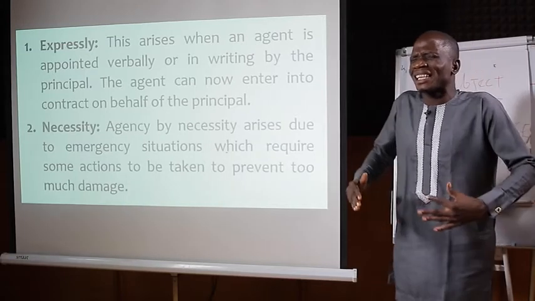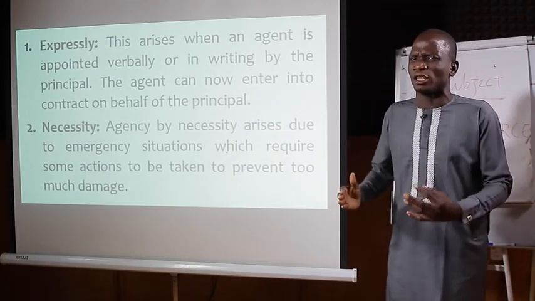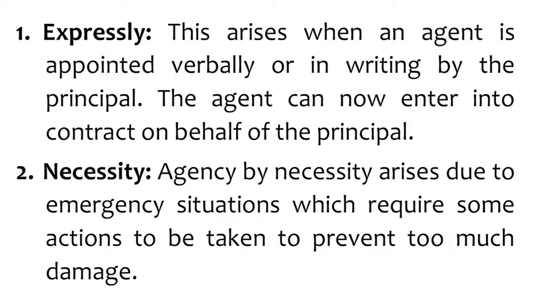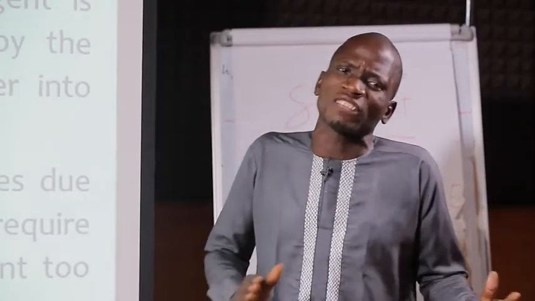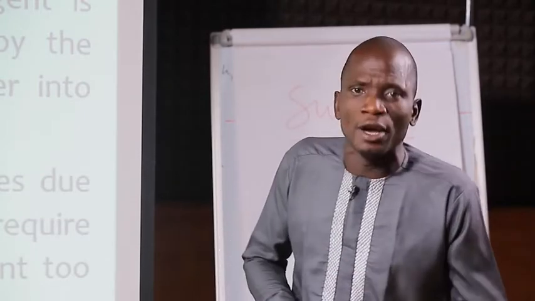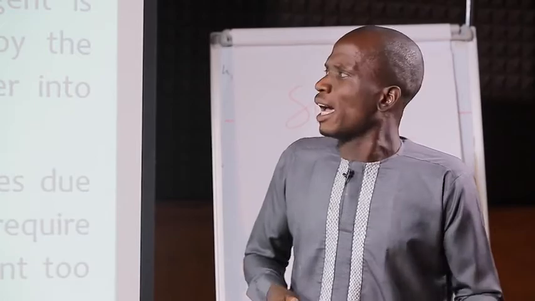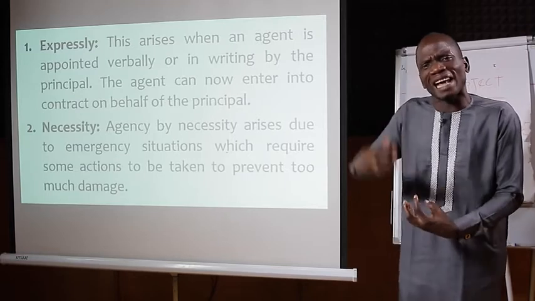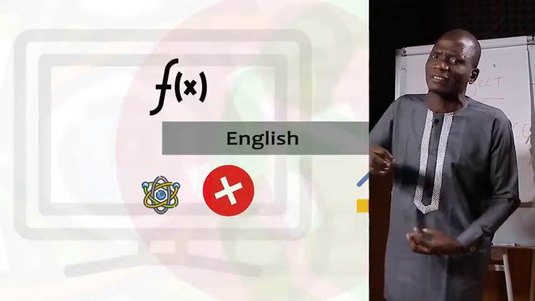An agent can be established or created expressly. This arises when an agent is appointed verbally or in writing by the principal. The agent can now enter into a contract on behalf of the principal. If a principal appoints someone to act on his behalf, either in written form or in a verbal way, such appointment is what we call express appointment of an agent. It means an agent was appointed expressly.